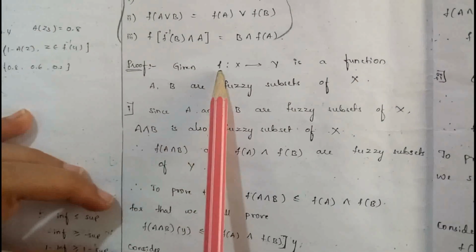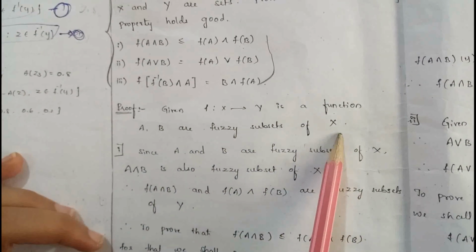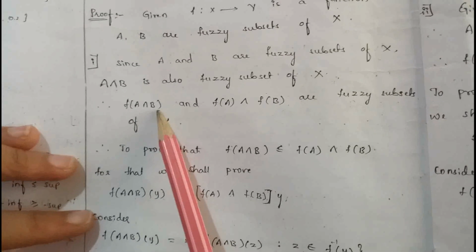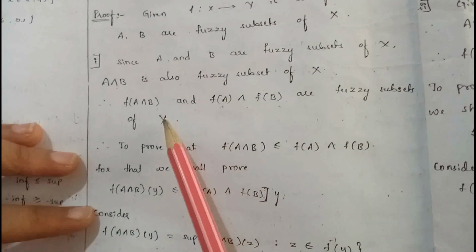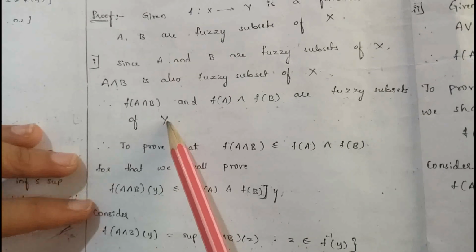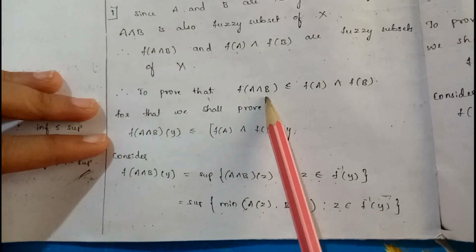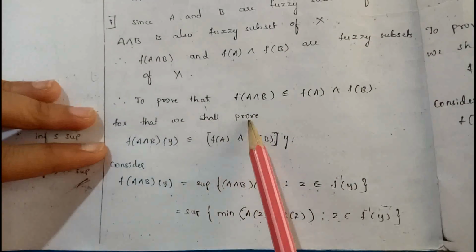Okay, one by one we prove the conditions. First we write the given conditions. What are the given conditions here? F from x to y is a function. A and b are fuzzy subsets of x. First I have to prove this first condition. Since a and b are fuzzy subsets of x, then a intersection b is also a fuzzy subset of x. F of a intersection b, that is the image, and f of a intersection f of b are also fuzzy subsets of y, because we know that the image is always a fuzzy subset of y. Here we have to prove that f of a intersection b is less than or equal to f of a intersection f of b.